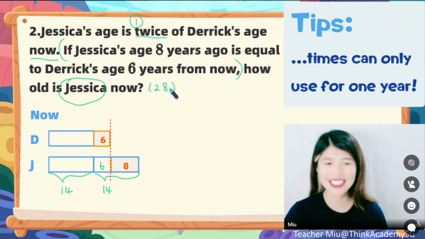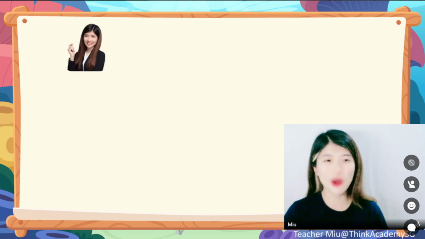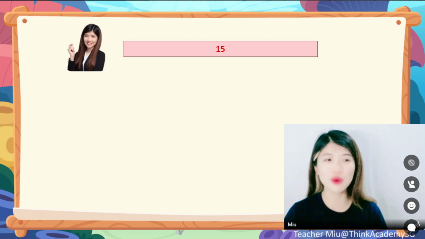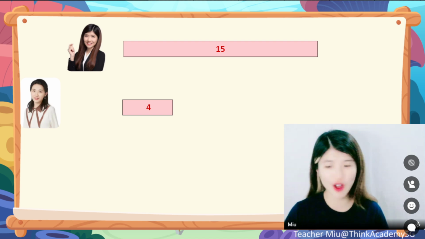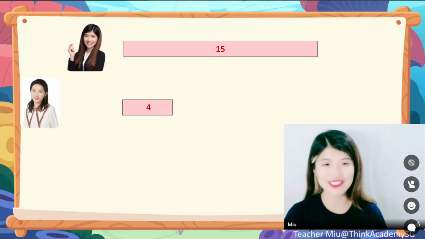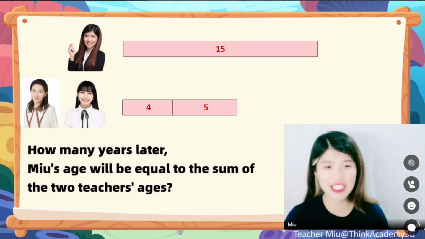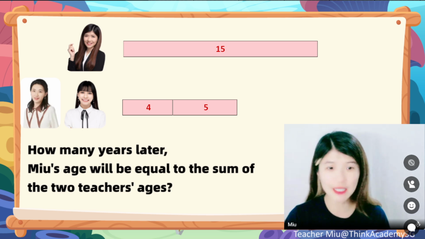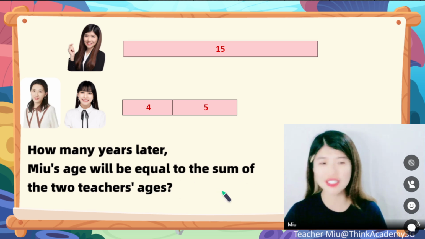Right idea. So for this one, thank you guys. Okay, one more. Then we go to one more crazier question. All right, let me just give you some secret. One thing is now Miu, right? Actually, Miu was 15. When Miu was 15, your favorite teacher Apple was 4. She's only 4, right? Don't tell her that I told you this secret. And Charlene was 5. Now the question is, how many years later will Miu's age equal the sum of these 2 teachers' age?